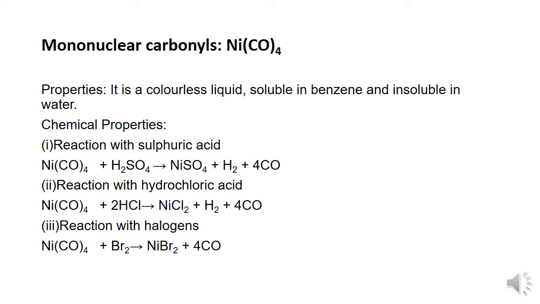The last chemical property is the reaction with halogens, giving nickel halides. Ni(CO)4 plus Br2 gives NiBr2 plus 4CO. NiBr2 is the nickel halide obtained by the reaction with bromine.